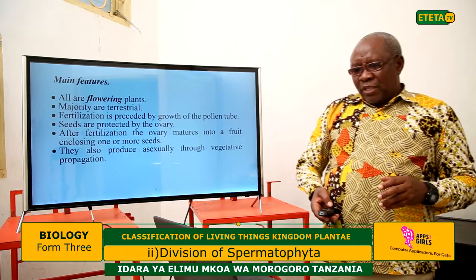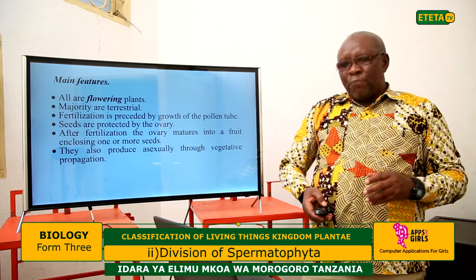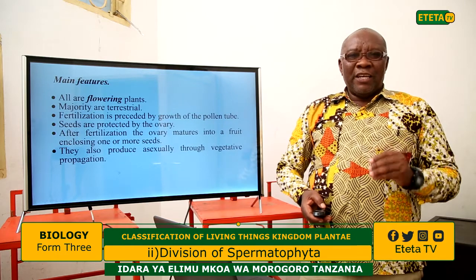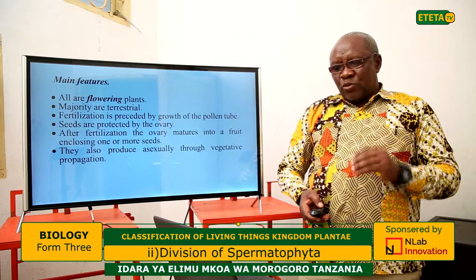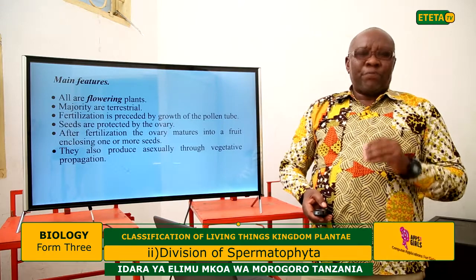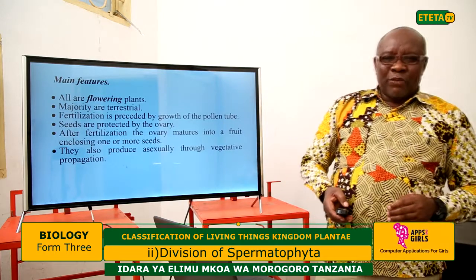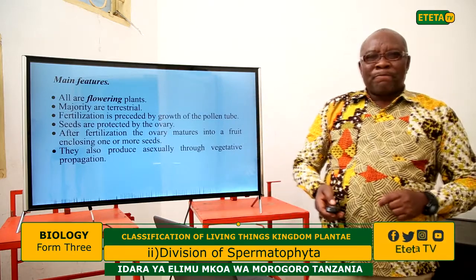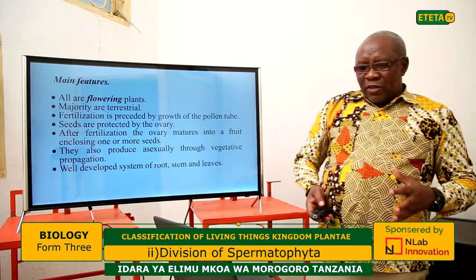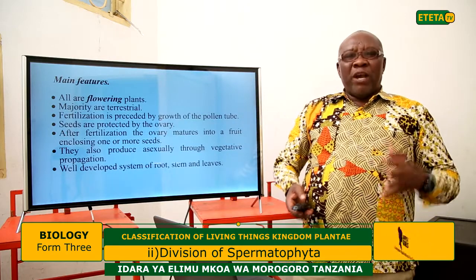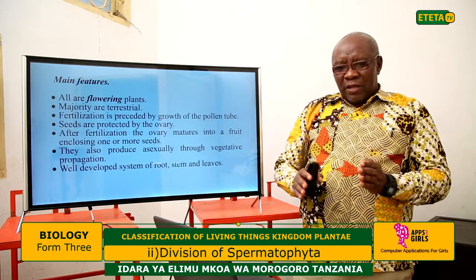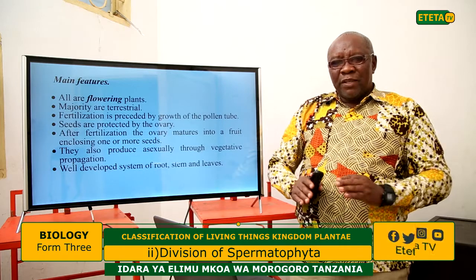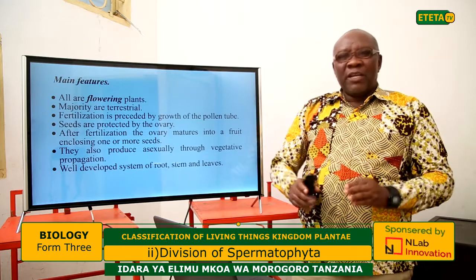Also, they reproduce asexually through vegetative propagation. Apart from sexual reproduction, they can also reproduce asexually through vegetative propagation, meaning that a part of the plant can produce a new offspring or a new plant. Also, they have well developed systems: a well developed root system, a well developed stem system, and well developed leaves.